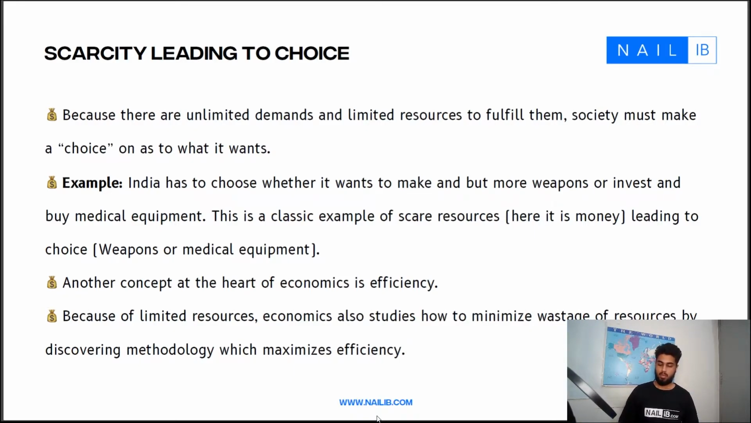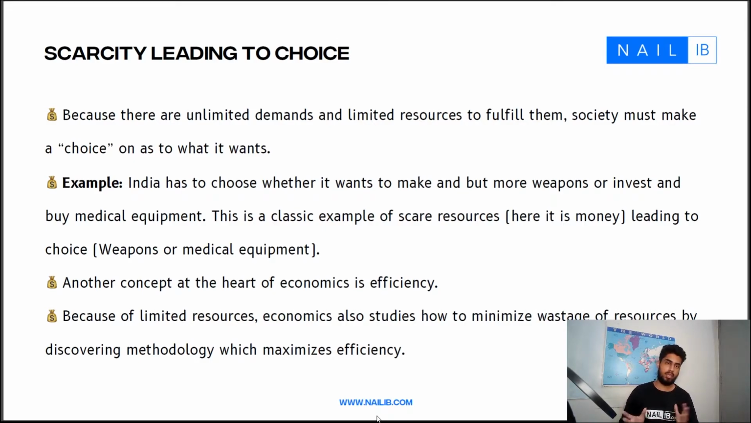Another concept which we need to discuss is efficiency. Why does economics demand efficiency to be at the forefront? It's because of limited resources. Economics also studies how to minimize wastage of resources. The less wastage is done, the more resources can be put into production. Essentially, efficiency just leads to more people being able to fulfill their needs and wants.